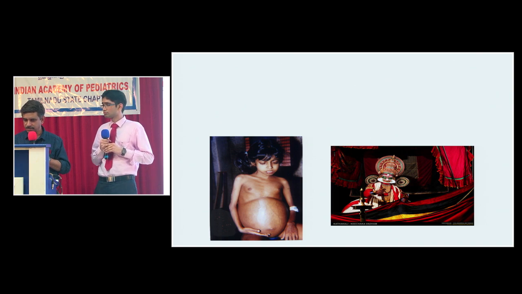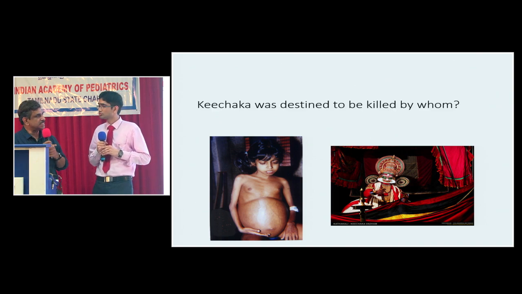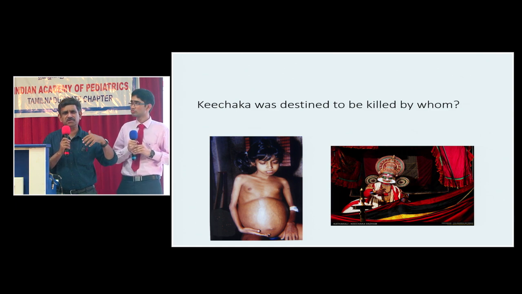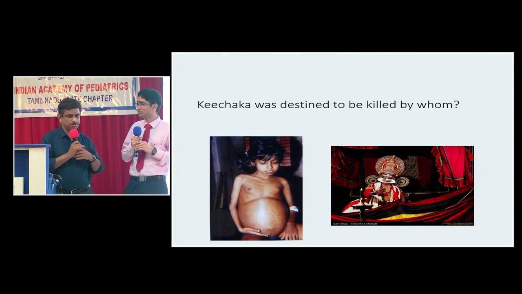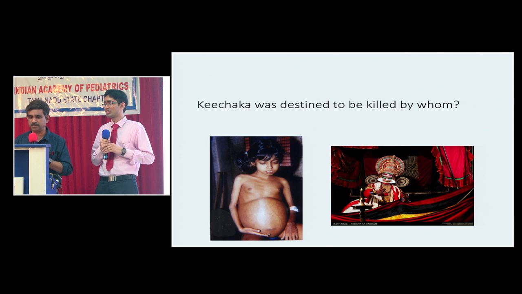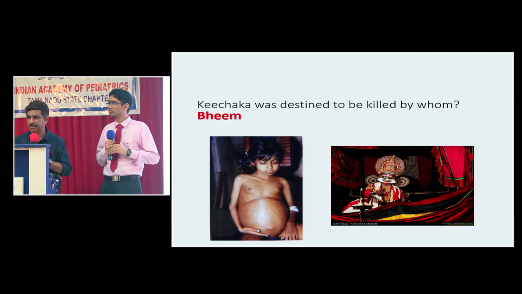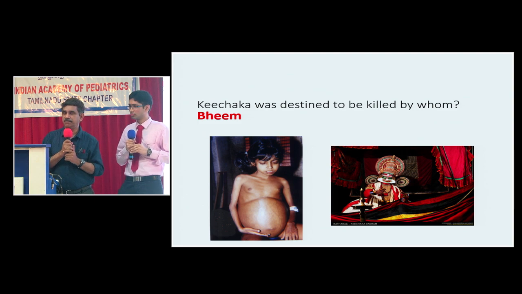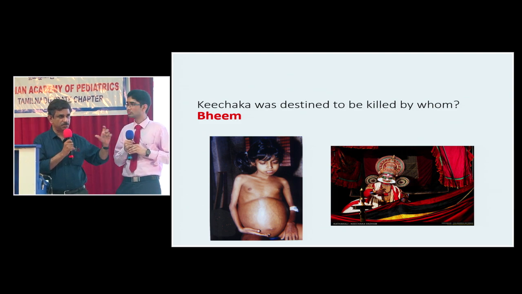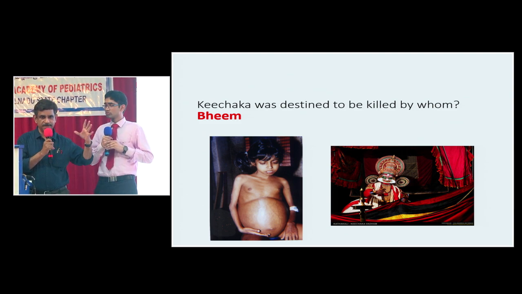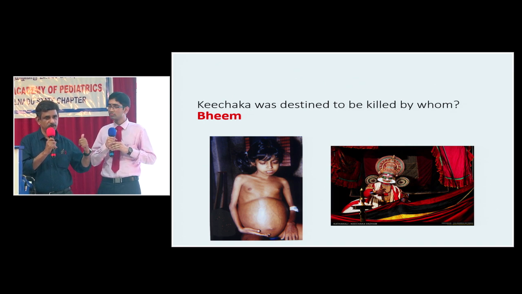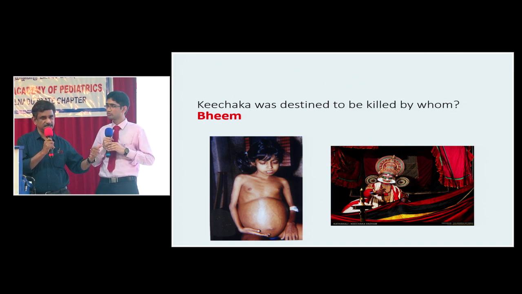You know that? Now, in mythology, Keechaka was destined to be killed by whom? Very tough question. Bhima. Bhima. Okay, very good. So Keechaka was supposed to be killed by Bhima. So if Keechaka has been killed, that means Bhima is responsible. Similarly, if a patient has got dilated anterior abdominal wall veins with flow away from the umbilicus, the pathology has to be the liver. That is an intrahepatic portal hypertension. Okay.